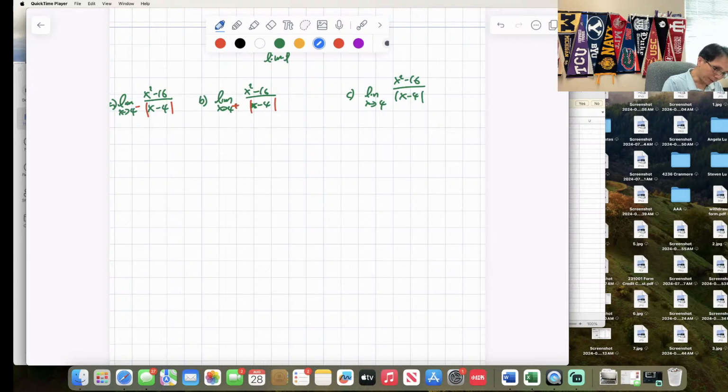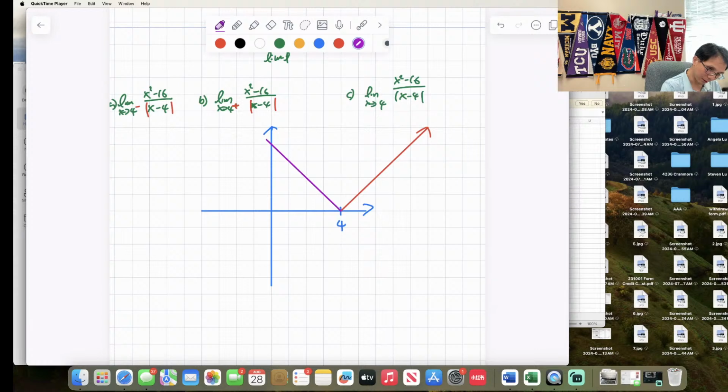So if I have a graph of the absolute value of x minus 4, that basically means there's a 4 right here, the absolute value shifted right. The right part of the function looks like this, and this is the left part of the function. I'm going to use the purple line to represent this. They all have a slope of 1 because there's 1x in the front. This side of the function is obviously x minus 4, because if you trace this down, it's x minus 4, but it only starts at x equal to 4, or x greater than 4.